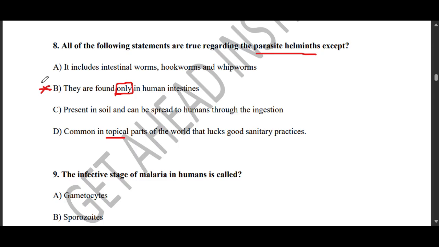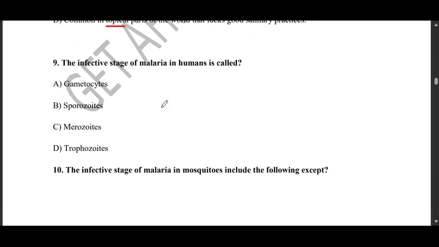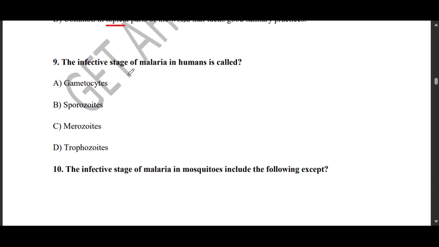Question 9. The infective stage of malaria in humans is called. So here we are going to go with option. And by the way, don't forget to pause the video and answer.